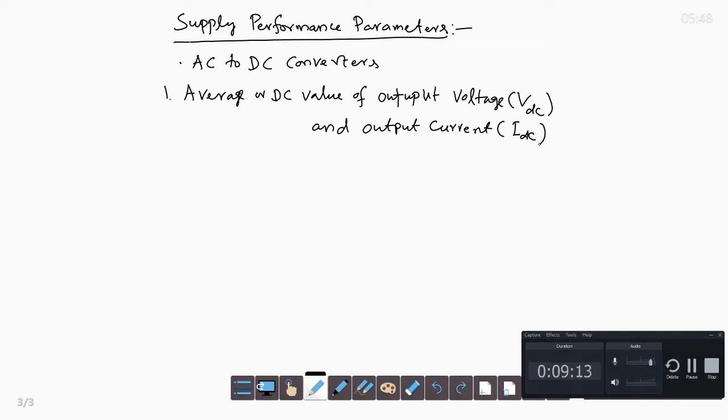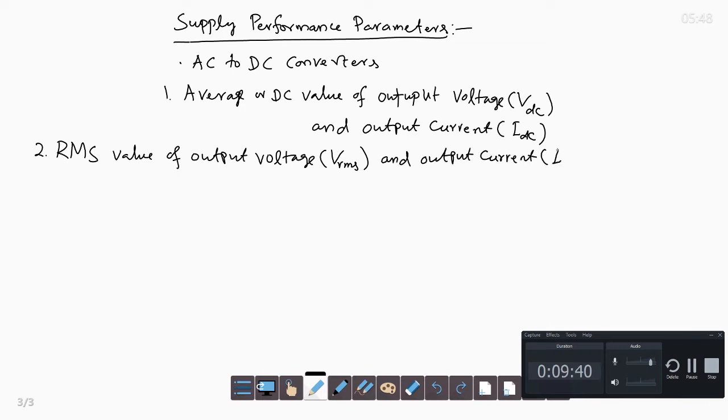Then the RMS value of output voltage, which is Vrms, and output current. Then the RMS value of the output ripple. The output is supposed to be DC, but because it is obtained from AC, it has a DC component with an AC component.